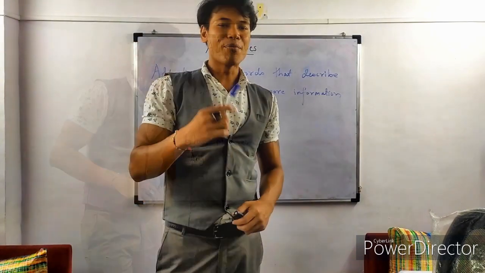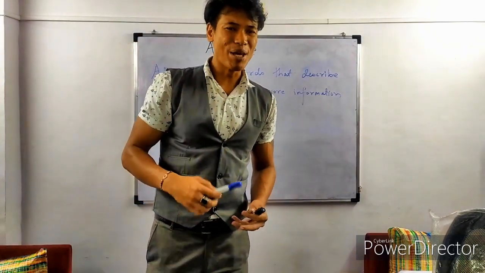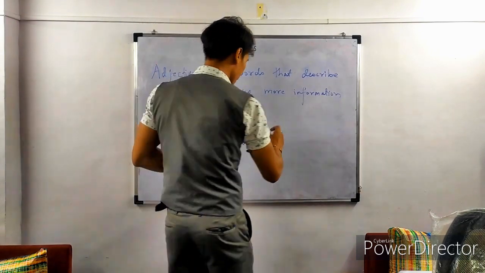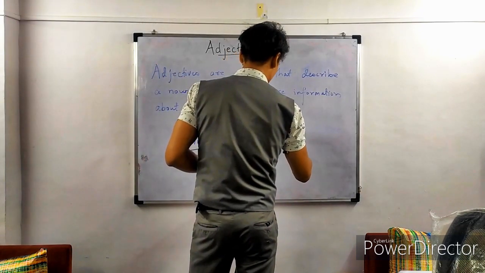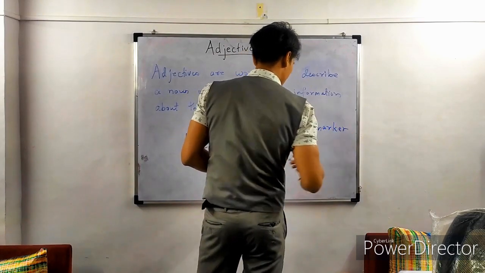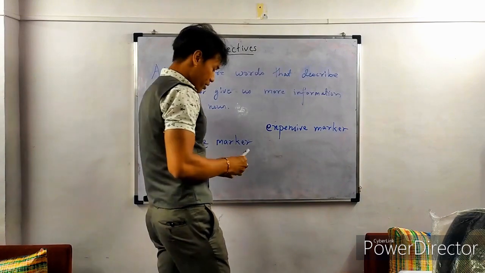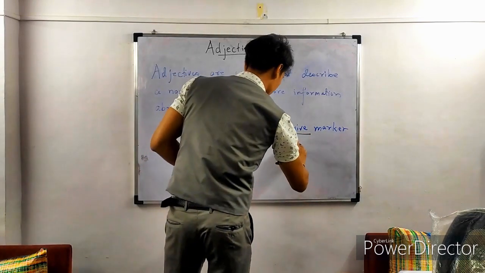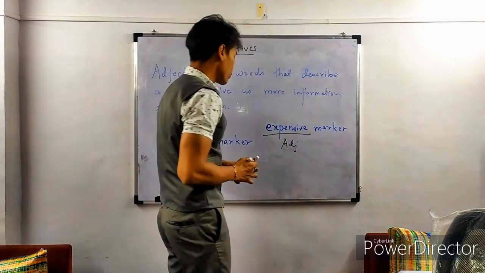We can also describe this marker by its cost. Maybe this marker is expensive. All right, so it's an expensive marker, right? So this word expensive, this is an adjective. What is this word telling us?